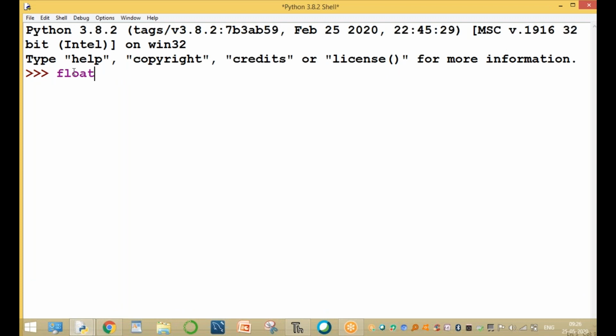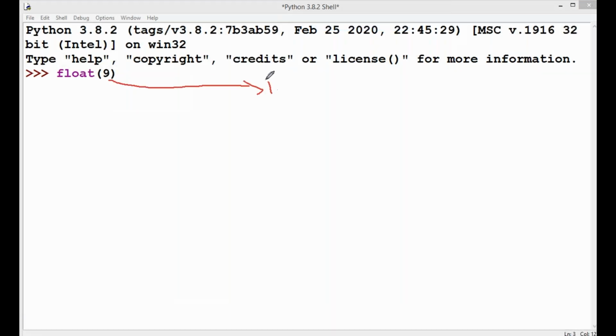Float of 9. 9 is an integer value. Please observe this, it is very important. Be careful. This integer value is converting into float type. Please observe this. This integer value is converting into float, that means the output is 9.0.